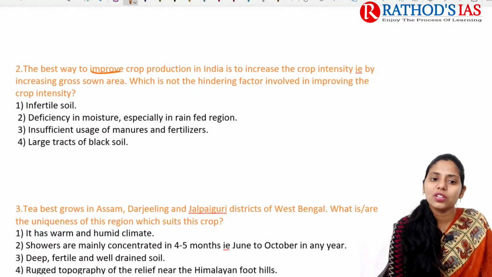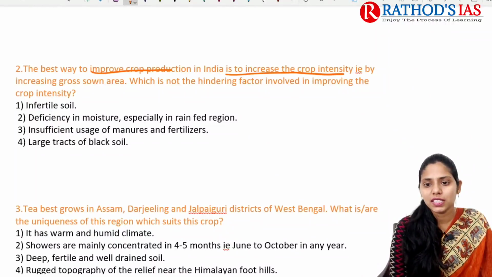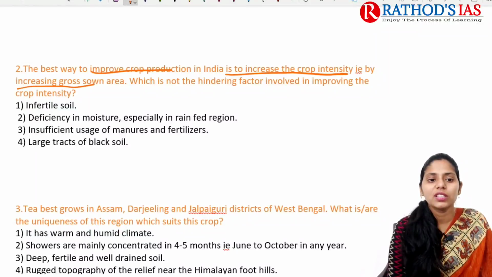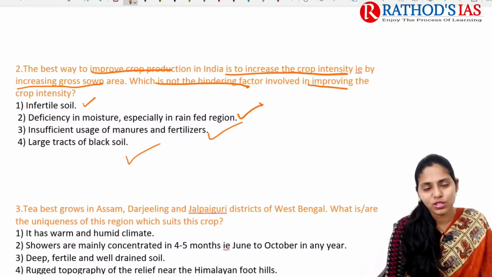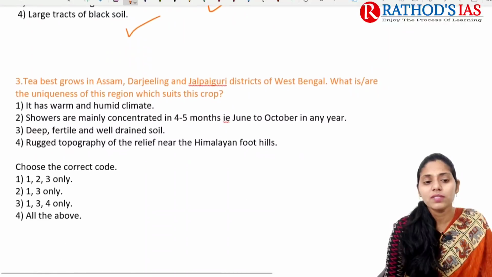The second question is: the best way to improve crop production in India is to increase crop intensity, that is, by increasing the gross sown area. Which is not a hindering factor involved in improving the crop intensity? The first one here is infertile soil, the second one is deficiency in moisture, the next one is insufficient use of manures and fertilizers, and the last is a large tract of black soil. So let me know the answer.